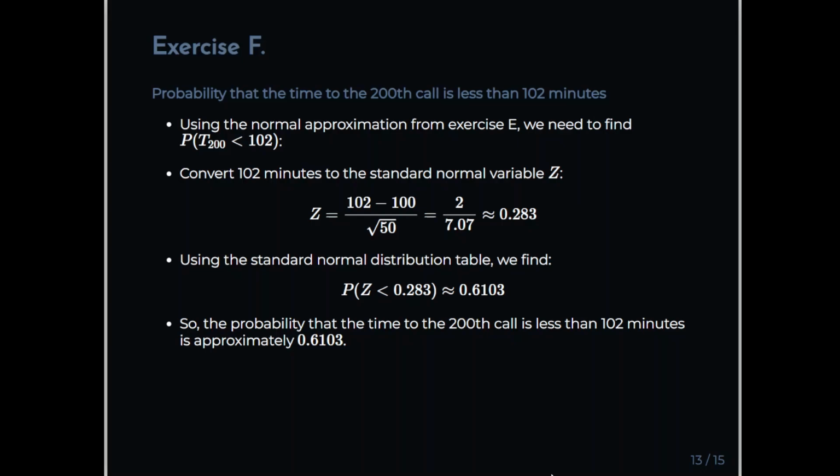So using the standard normal distribution tables, we find this to be approximately 0.6103. Okay, 0.6103, 61.03%. So yeah, the probability that the time to the 200th call is less than 102 minutes is approximately 61%.